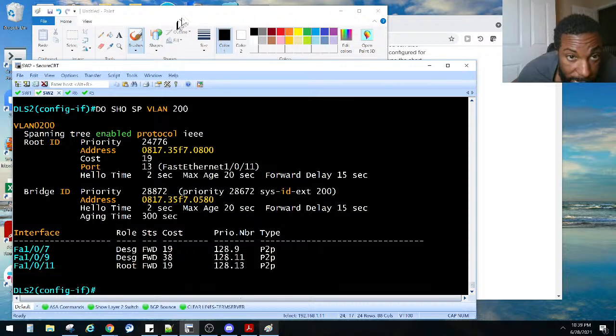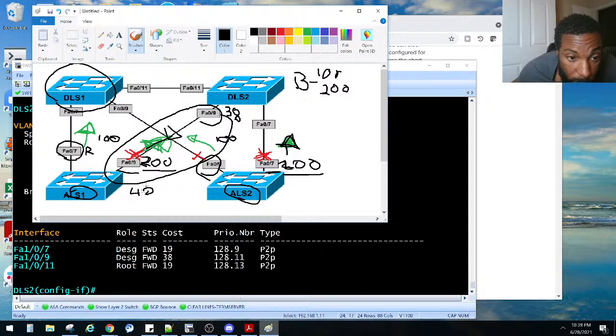Okay, so let me make him lower than 38, so that way he's forwarding, right? Oh, we can't do that because he is the priority. He is a priority for VLAN 200.